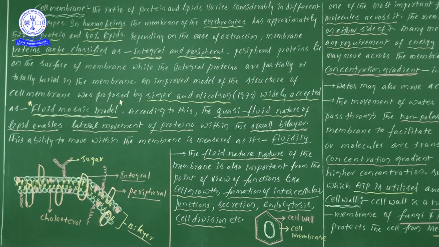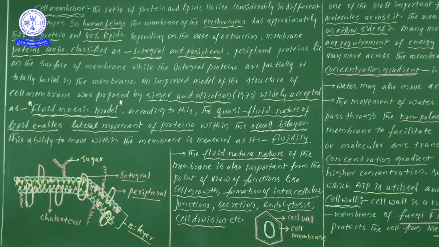In all cells, the ratios of proteins and lipids will not be constant; they definitely change. Now from the human beings point of view, take the membrane of erythrocytes. What are erythrocytes? RBC cells. Before, we learned them as RBC cells, red blood cells, but the same cells we also call by one more name, erythrocytes. Both names are the same.